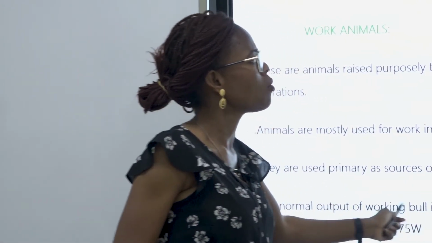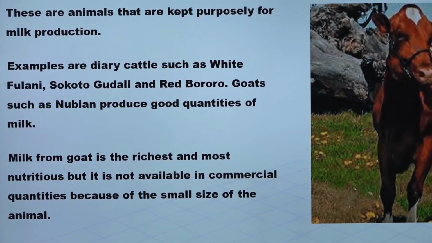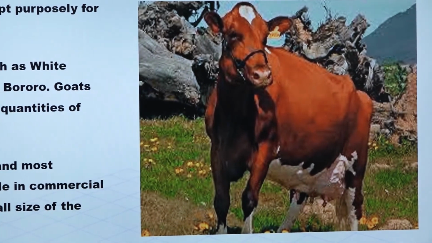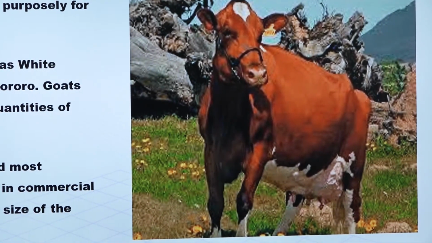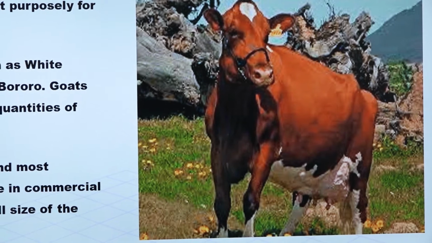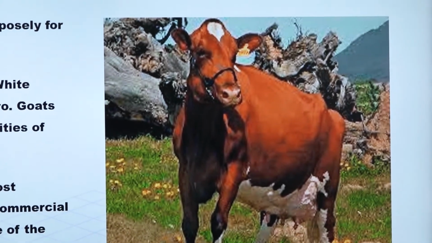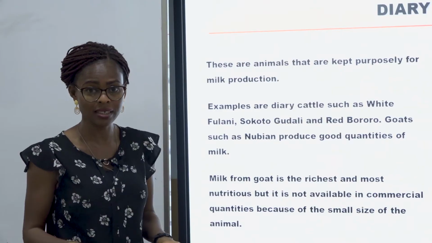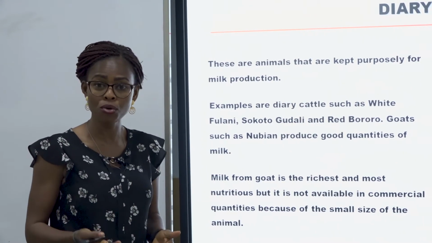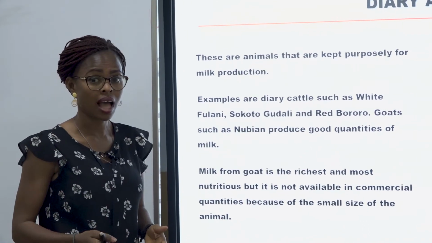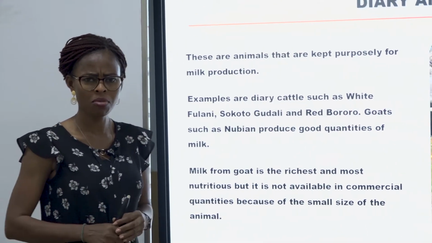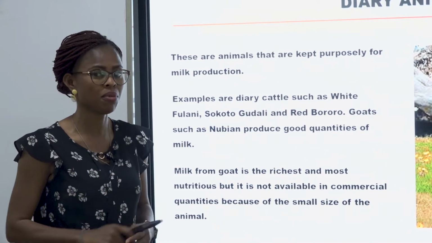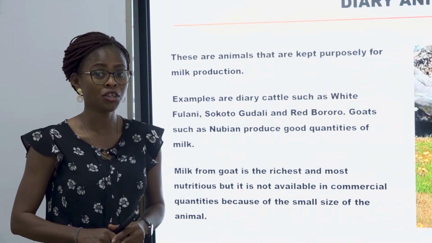Yes. Another one we have is what? Dairy animal. From the word dairy, what will come to your mind? Milk, right? Yes. Dairy animals are a large source of milk. They are kept and raised purposely for their milk. Examples of them are white Fulani, Sokoto Gudali, red Bororo, and also goats are reared for milk. You might be wondering, goats, do they produce milk? Yes, sure. They produce the best milk you can ever find in the whole world.